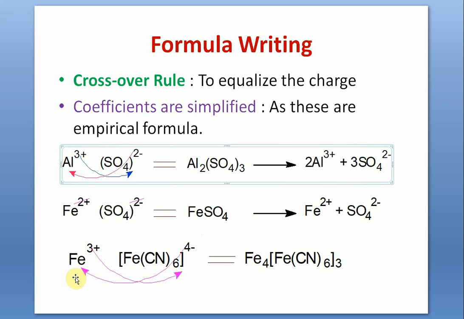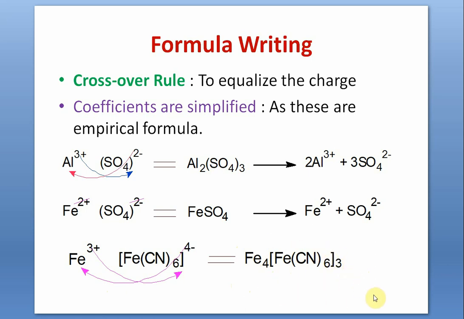Similarly, this is ferric ferrocyanide. Ferrocyanide is 4 minus and ferric is 3 plus. So they are crisscrossed, and the sign of the charge is not written, only the numerical values are crisscrossed, and the formula ferric ferrocyanide is Fe4[Fe(CN)6]3. This parenthesis 6 and this square bracket 3.